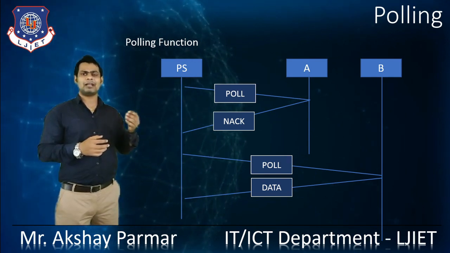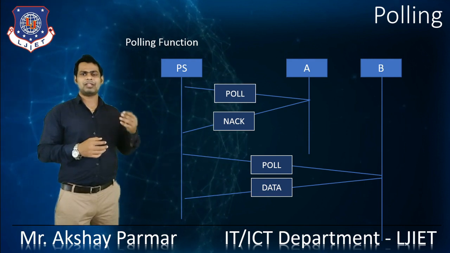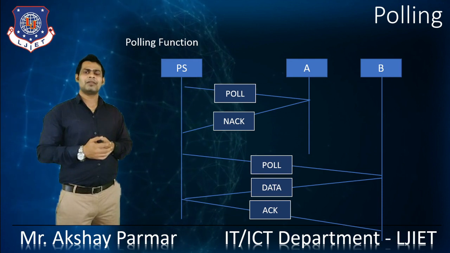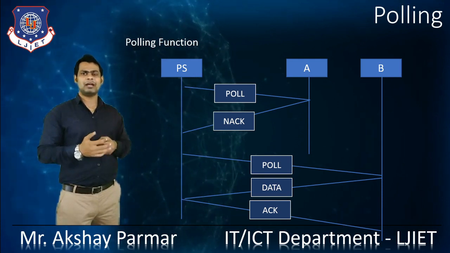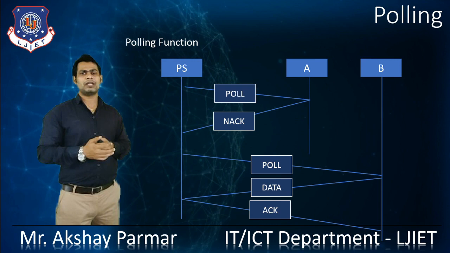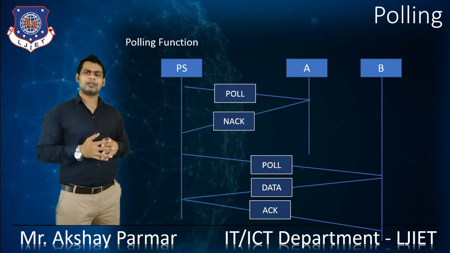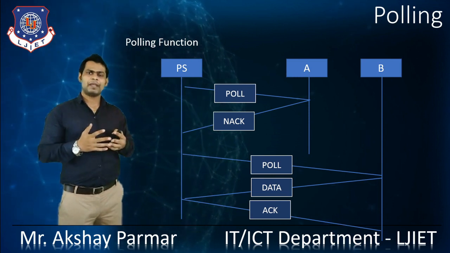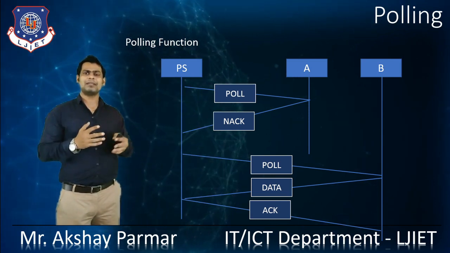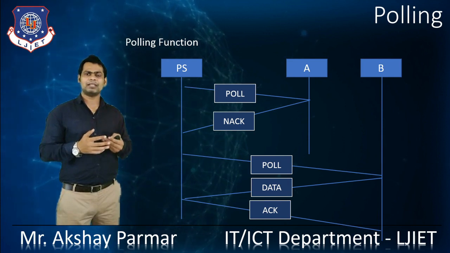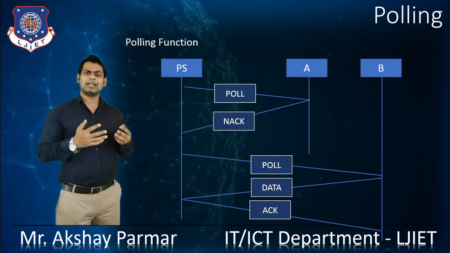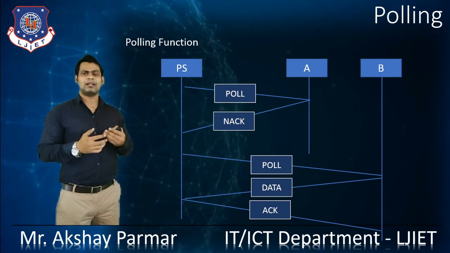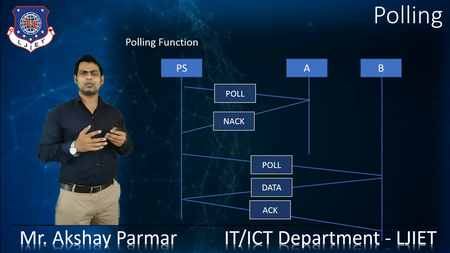After getting the data from node B, the primary station sends an acknowledgement that it has received the data from node B. So that's how the polling function works. The primary station asks the node if it wants to send data. If it doesn't, it simply sends a negative acknowledgement. If it wants to send data, it sends the data after getting the polling signal.